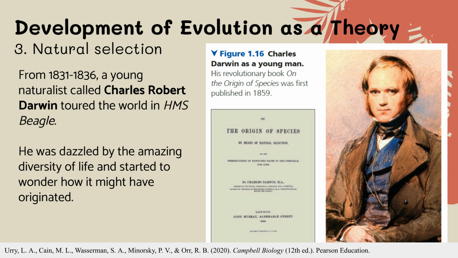From 1831 to 1836, Charles Darwin traveled around the world aboard the HMS Beagle. During this journey, he observed a huge diversity of plants and animals in different environments. He noticed that organisms were well suited to where they lived, and began asking how these adaptations developed. These observations later led him to propose natural selection as the mechanism behind evolutionary change.